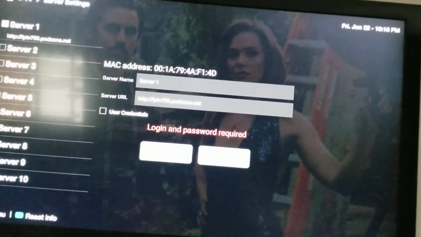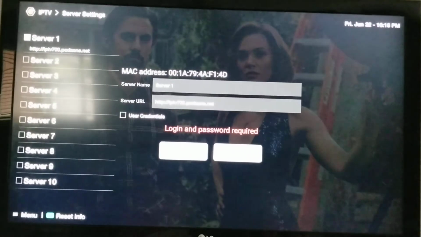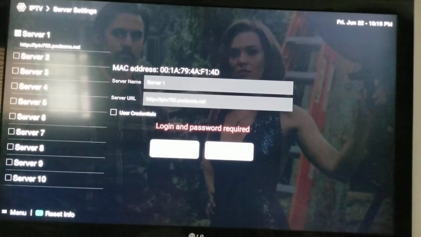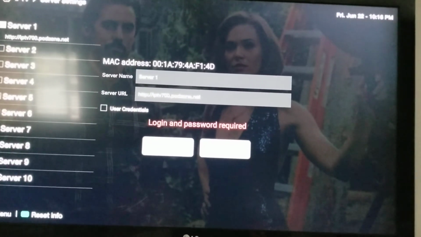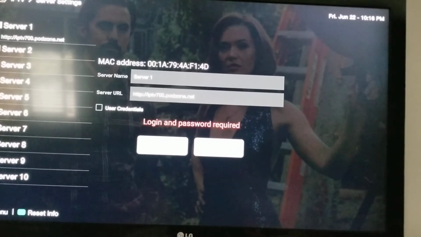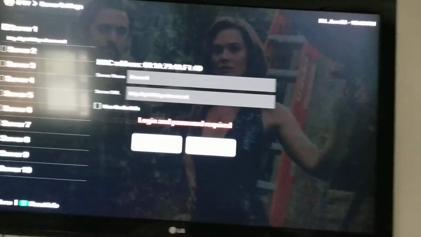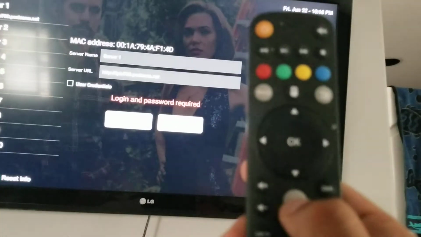So did you see it's totally different on my box. So make sure we have to change this MAC address in our application we installed just now. So it's a 001A794AF140. So again, once again hit home key.